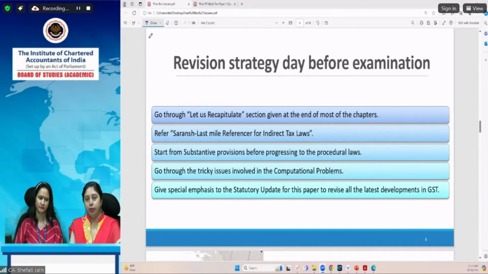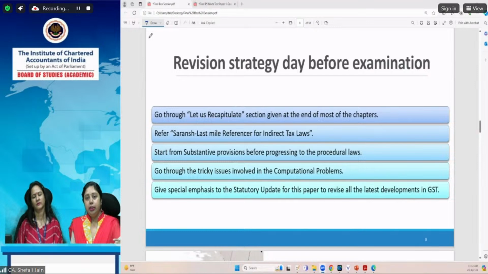So you will be able to locate the area where you still lack preparation, where you have to focus, or the mistakes which you have committed in your first attempt while solving the question. Those areas you have to locate, and then mention the treatment of those tricky points. So there must be some tricky point which you were not able to understand in the first go, or you were not able to find the solution to that particular point in the first instance. There you should mark those points, and in a very crisp manner, write what would be the treatment of that particular receipt or outward supply, or whatever adjustment is given to you, in the answer.